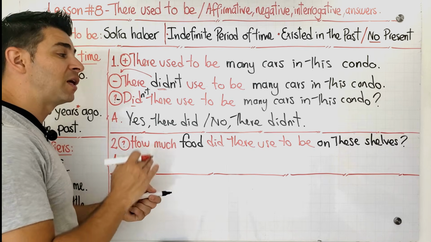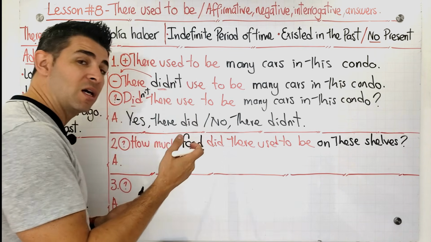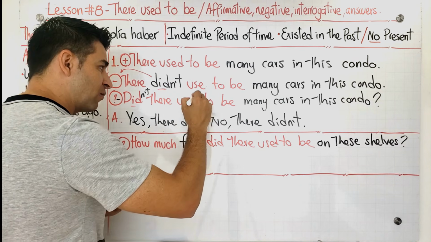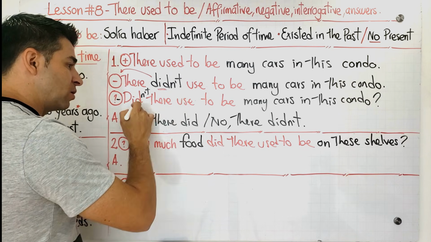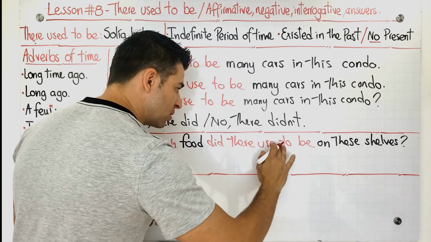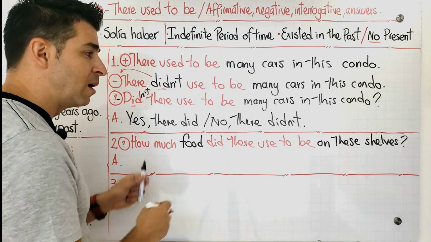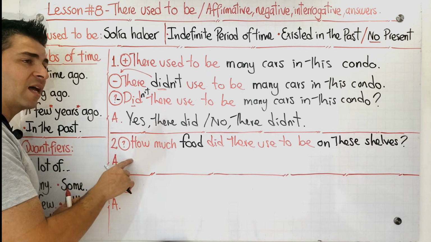Guys, remember that you can find the question like this with the letter D. It is possible, yes, but it's not grammatically correct. You can find it like this too in this part, but this wouldn't be correct because we're using these auxiliaries, okay? So it's up to you if you're going to use it or not. How much food did there used to be on these shelves? How much? Okay, let's get the possible answer.